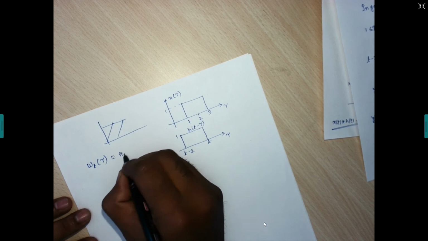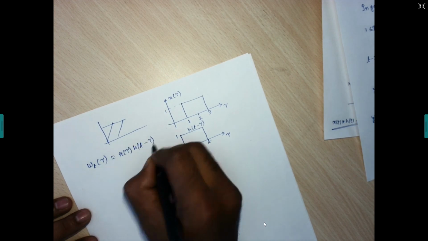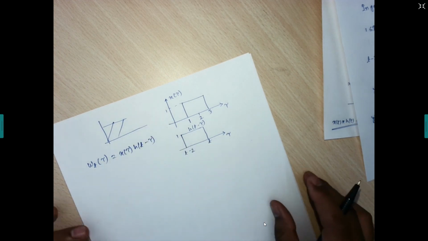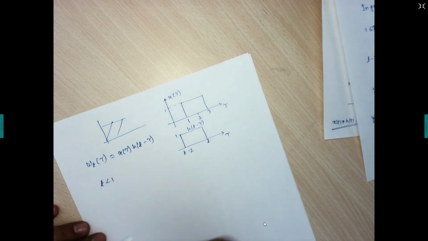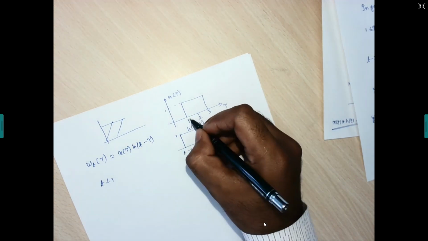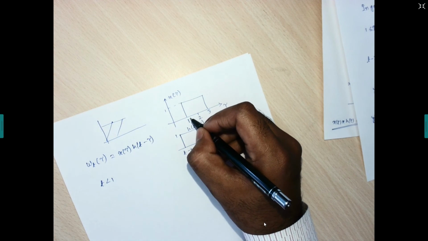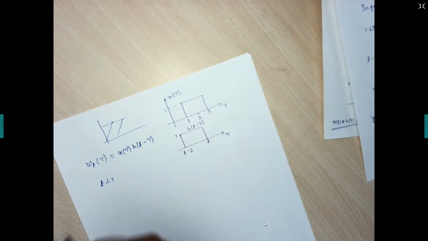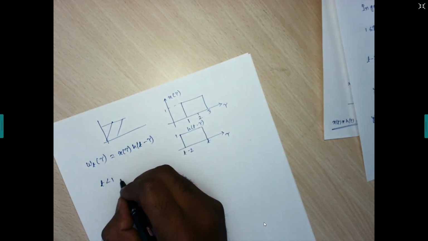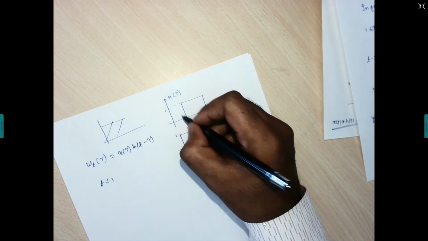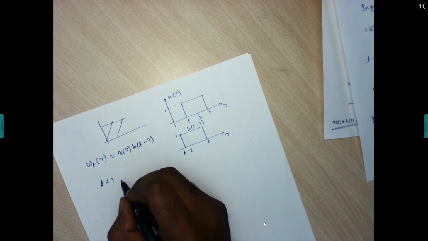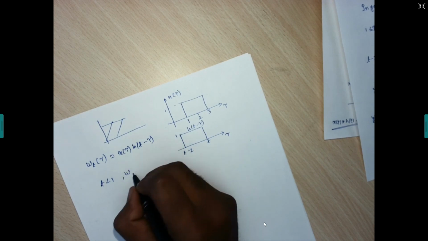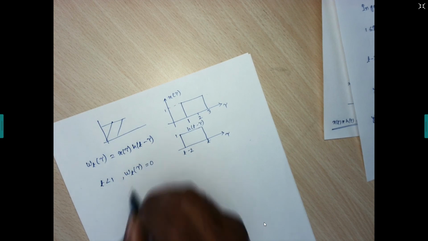So what is this? It is x of tau times h of t minus tau. First, let us find it for t less than 1, because it is starting from 1. If we go for t less than 1, obviously this is 0, so 0 into 1 will be 0 only, because we need to take the multiplication, and finally, to find this y of t, we need to do the integration. So this intermediate signal multiplication will be completely 0.